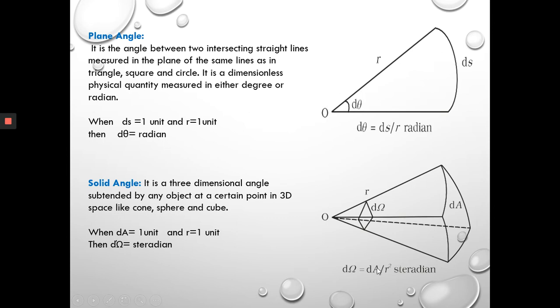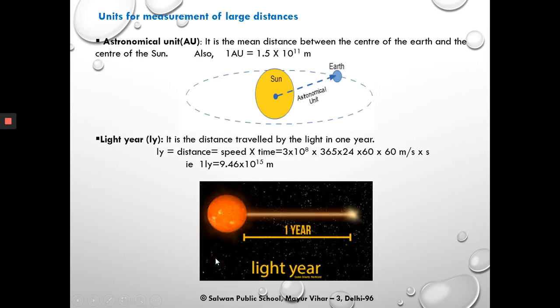So here in this case also, if we consider dA is equal to 1 unit and r is equal to 1 unit, then solid angle d omega is equal to 1 steradian because dA and r square have the same dimension and they cancel out each other. So this solid angle is a dimensionless quantity.